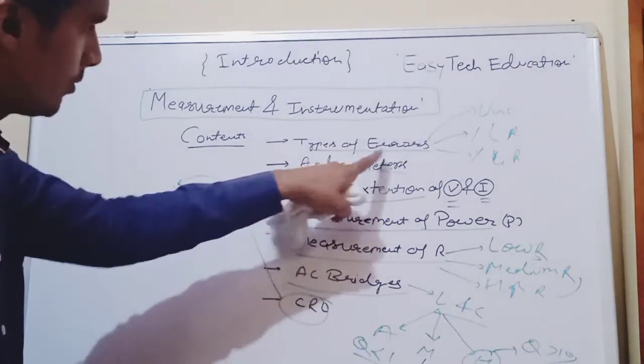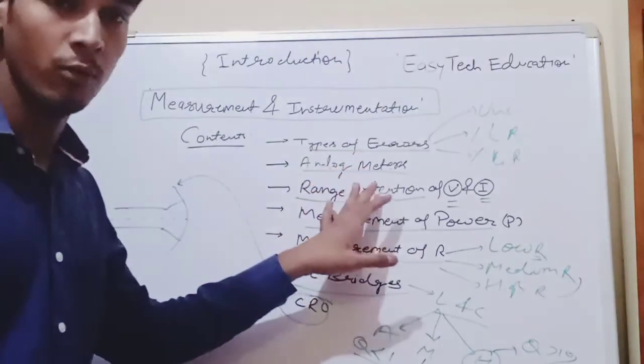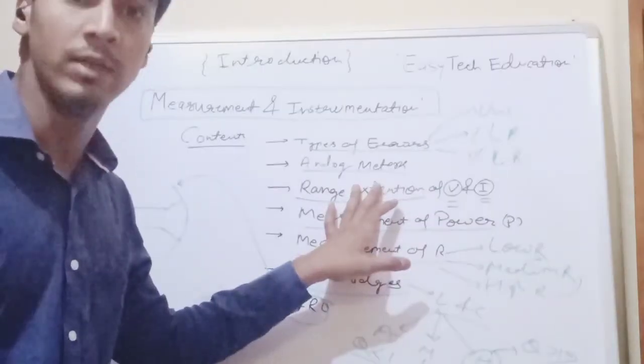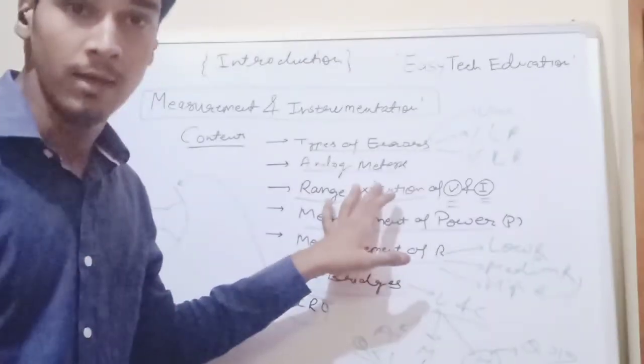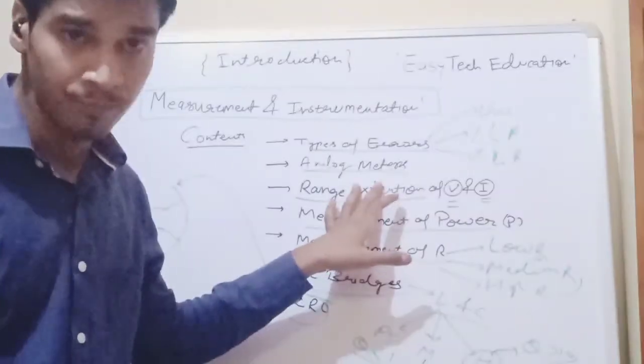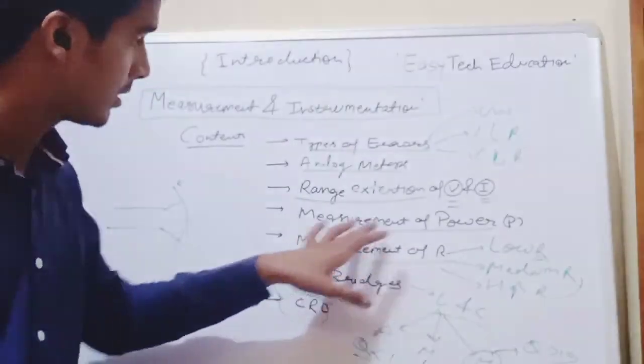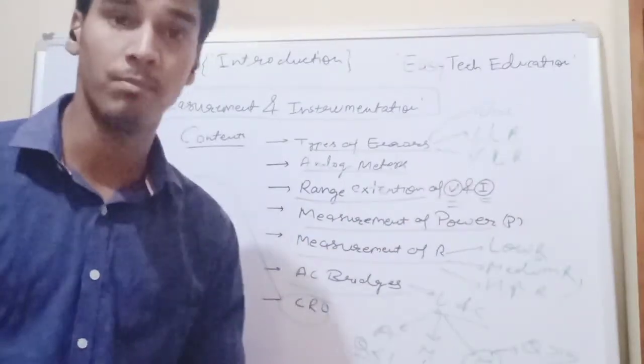We will start from types of error. Again, let me tell you, we will start from types of error. We will go to analog meters, where we will discuss many meters like analog, permanent magnet moving coil, and moving iron. We will discuss range extension of voltmeter and ammeter. We will also discuss measurement of power. How can we find out the power?